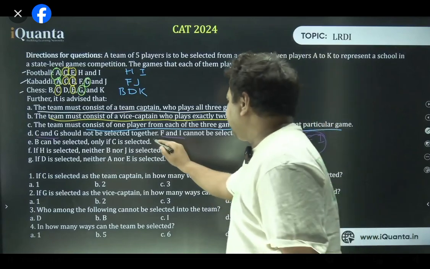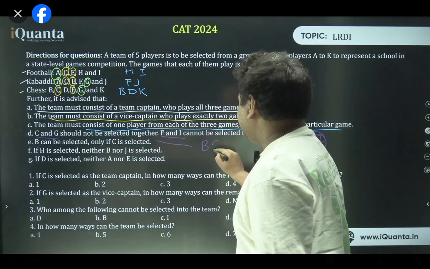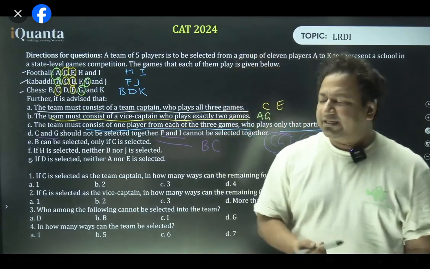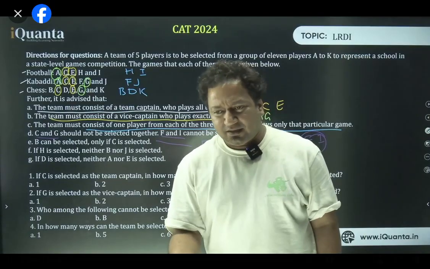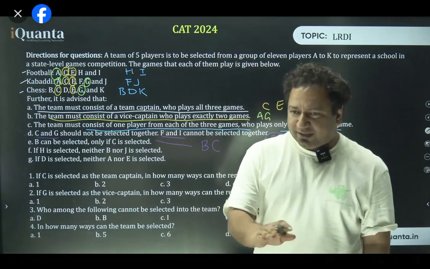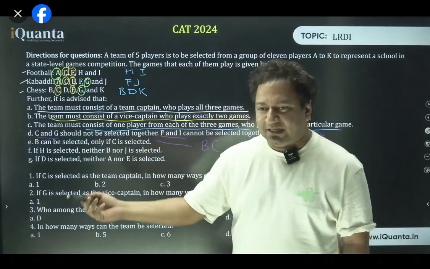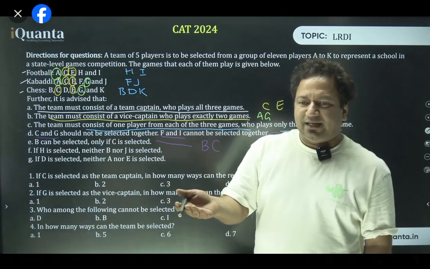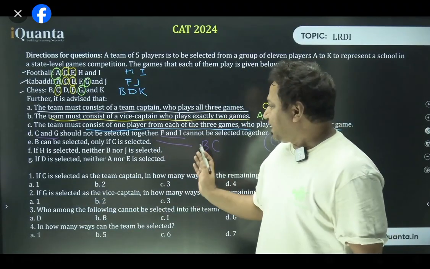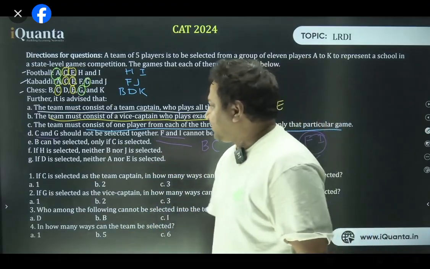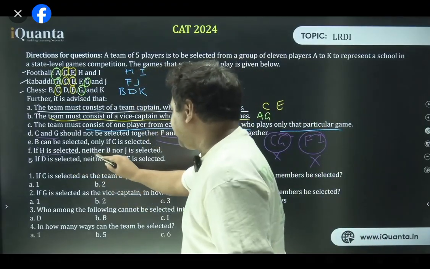B can be selected only if C is selected. Does it mean that if I select C, B has to be selected? So let us clear all the doubts which are going to come in future right now. If C is selected, B can be selected or B cannot be selected. Is that clear? Okay. If C comes, B might be there or B might not be there. Both are possible. If H is selected, neither B nor J is selected.